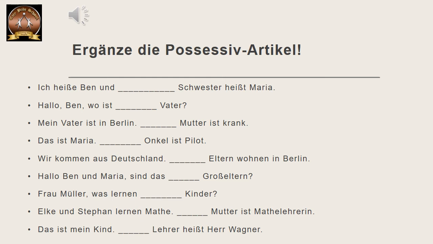Next one. Frau Müller, was lernen dash Kinder? Now here, whose Kinder are we talking about? Of Frau Müller. Here in this sentence, there is a comma after Frau Müller. That means you are talking to her directly. So, she is respected. Correct? She is a respected person.